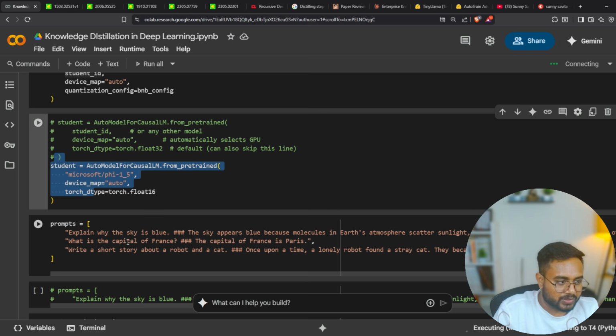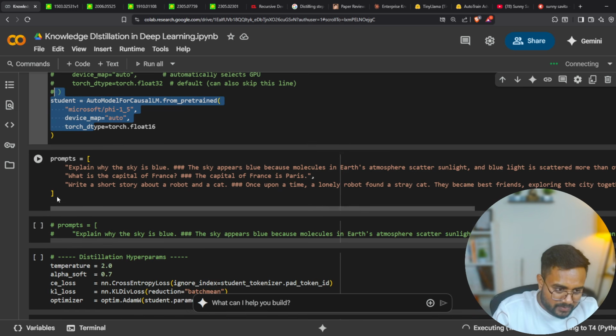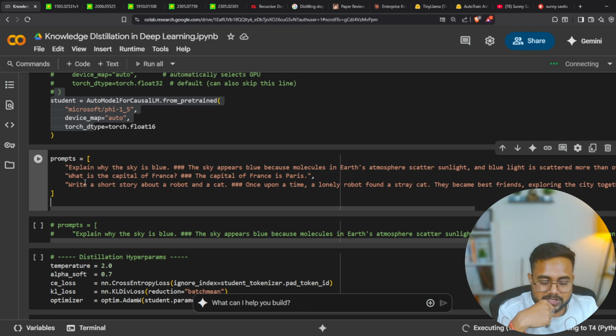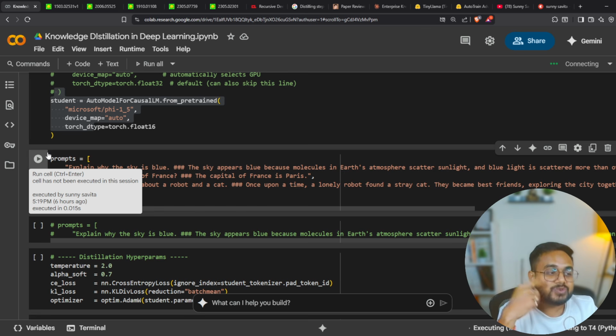Let me give you the overview of the further code. So here is my prompt. I have a question as well as the answer for it. With this data, what I have to do is train my model. I have to distill the knowledge from teacher to student. When I train my student, I will be using this specific data, and the logits and softmax values from the teacher model.